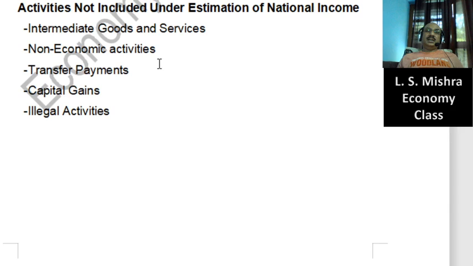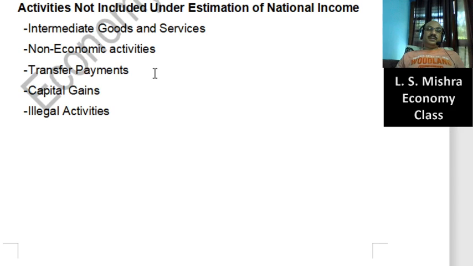So this kind of payment is considered transfer payments, and transfer payments like scholarships, unemployment incentives, and old age pensions are not part of national income, because those people are not doing any economic activity.